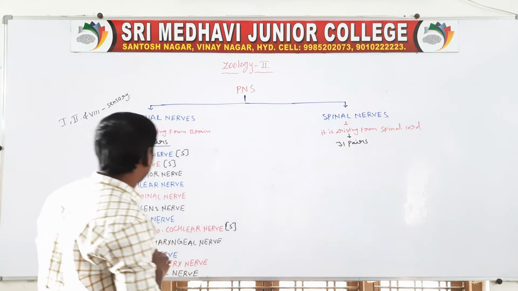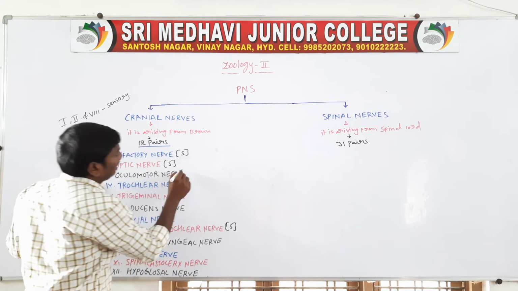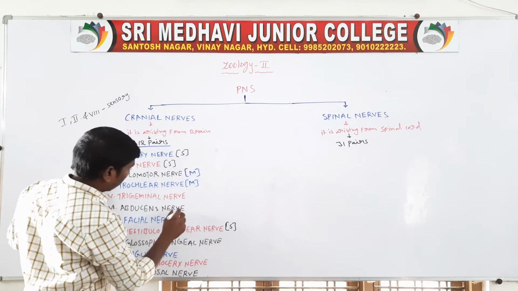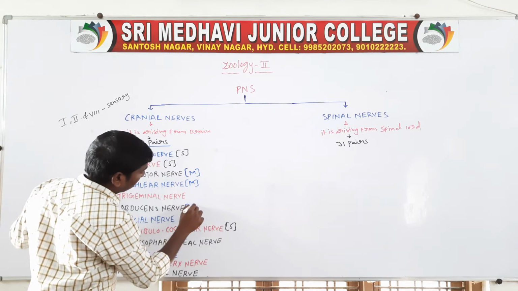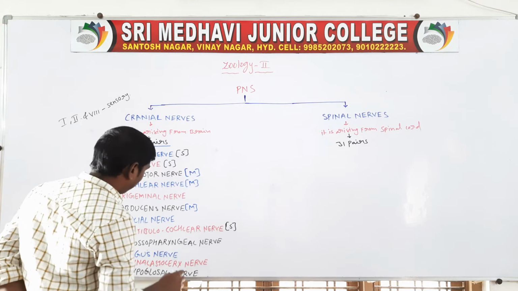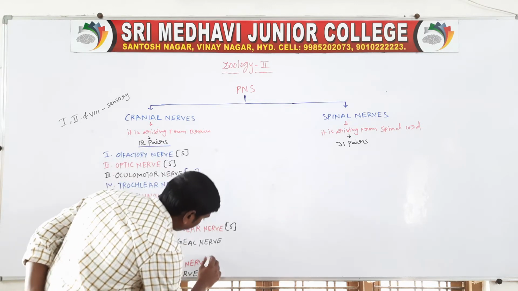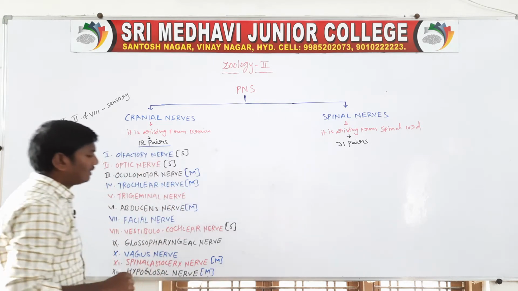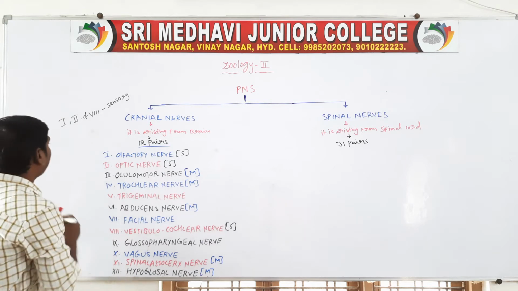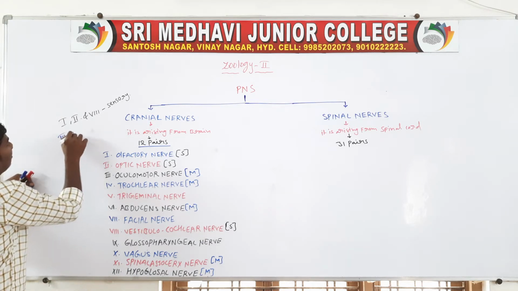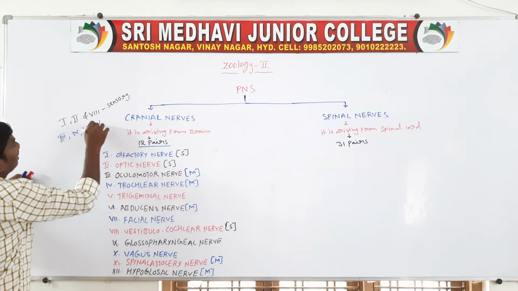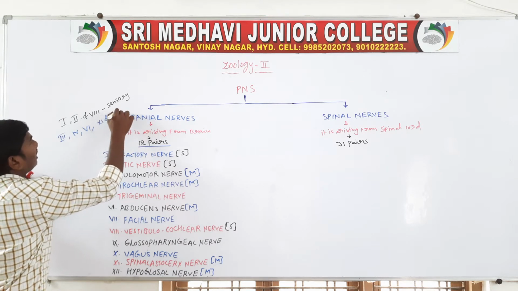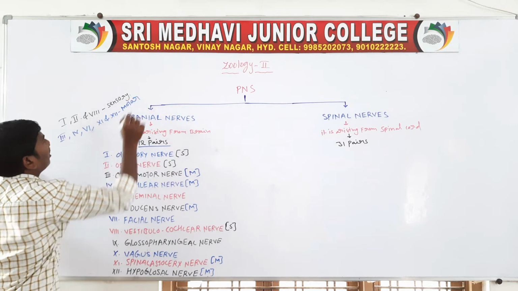Next, motor neurons. These are the third, fourth, sixth, 11th and 12th nerves: 3, 4, 6, 11, 12. So these are the motor neurons.